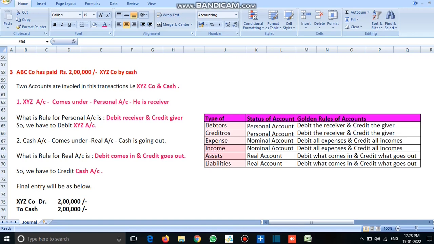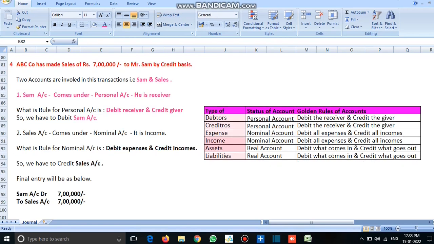Hope it's clear. Now second account, cash account. Cash account comes under real account because cash is going out of the company. As per real account, if cash is going out, we have to credit the cash account. So the final entry will be as below: XYZ company debit 2 lakhs, credit cash with 2 lakhs.